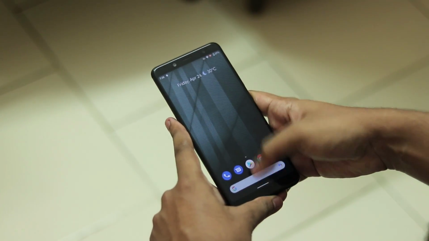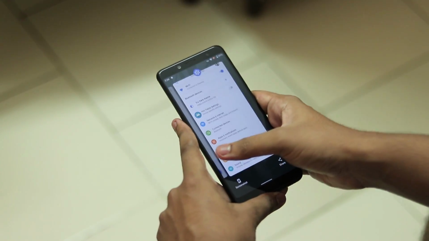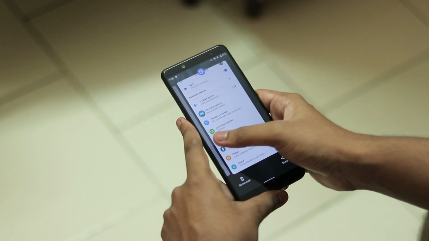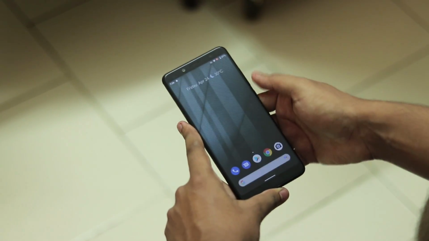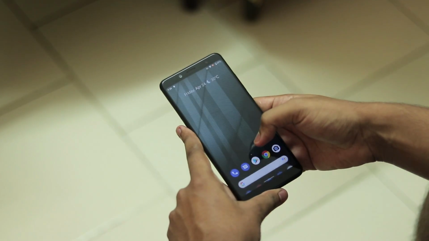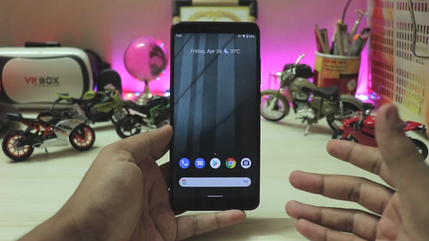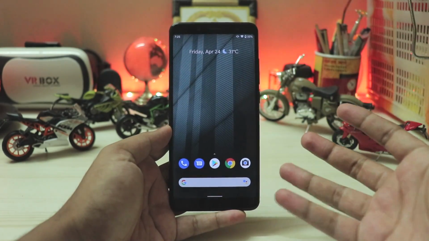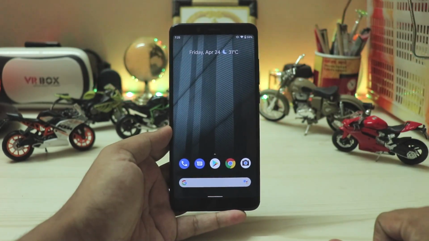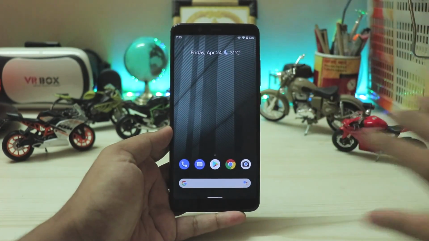So now I would be just doing a review of Irfan's Pixel GSI port and the Android Developer Preview 3 itself. Again over here, this is the Pixel 2 port and it is quite unstable. If you're running Irfan's GSI which is based on DP 2.1, it is far more stable. This DP3 is very unstable and I hope it doesn't just randomly reboot during this review, because it is unstable AF. There are quite a lot of features right over here, but just getting the technical stuff out of the way,